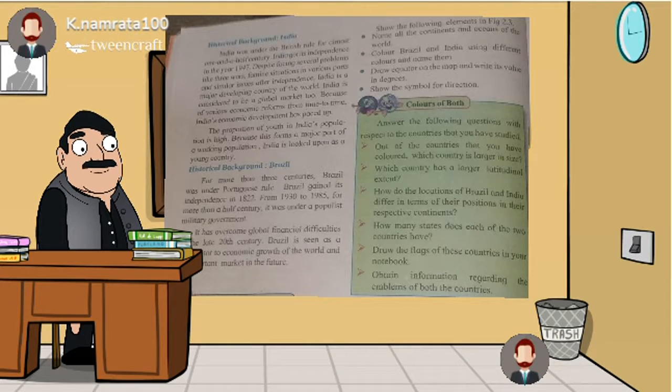Now, do you know, we celebrate our Independence Day on August 15, whereas Brazil celebrates its Independence Day on September 7. India has a federal parliamentary republic type of government, whereas Brazil has a federal presidential republic type of government. The name Brazil comes from pau Brazil, a local wooded tree.